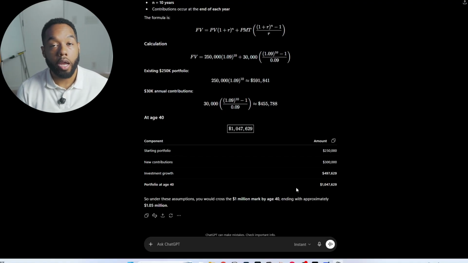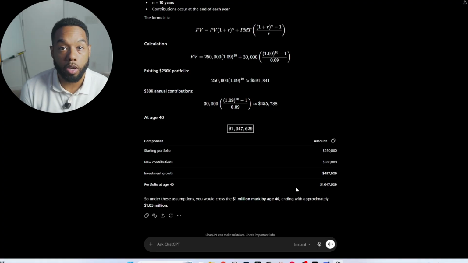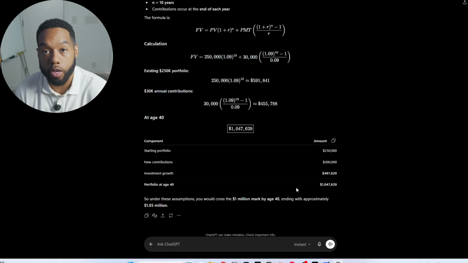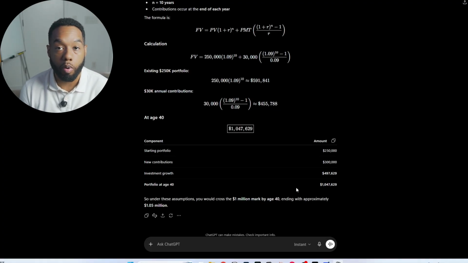So when you are looking at your portfolio, I highly encourage you to go find out what your current rate of return is, find out what you're invested in, and see if you are taking enough market risk to reach your future investment goals. Maybe you're not taking enough risk to make a meaningful difference in your portfolio for what you're expecting in the future. So each year we can use this formula to check in and see what adjustments need to be made for our annual contributions to make sure we reach our goal of having $1 million net worth by the age of 40.